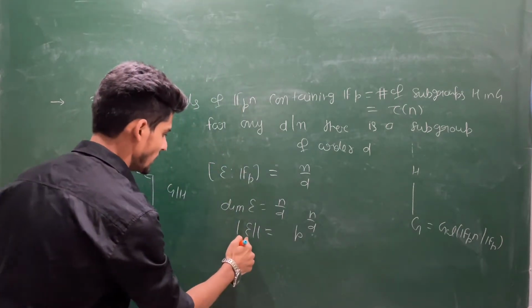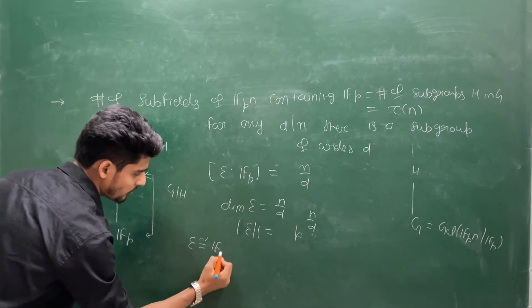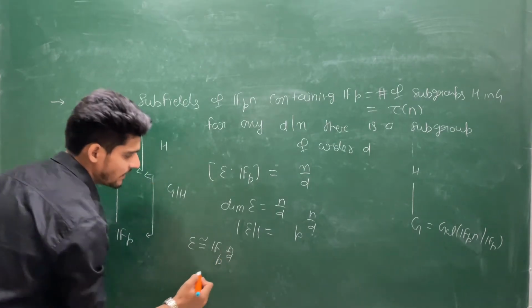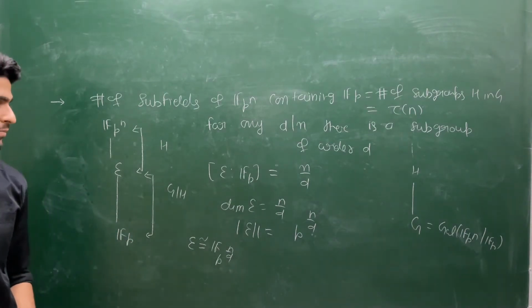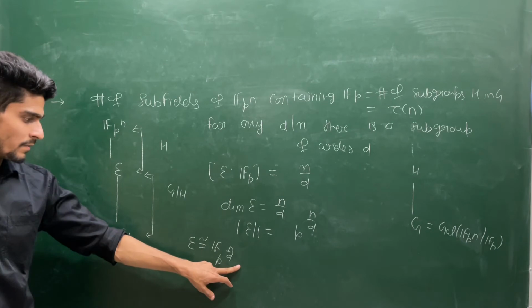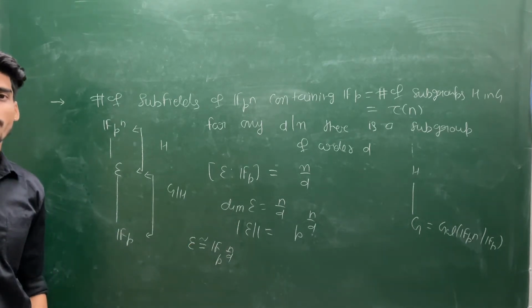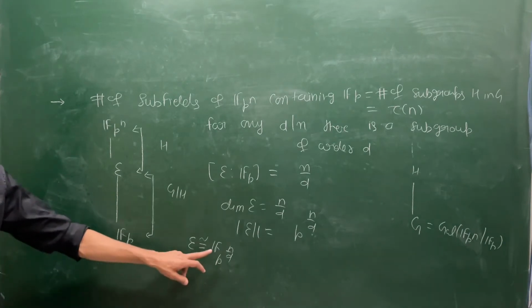Then you can regard your E as isomorphic to the field of p power N by D, because there is a unique field up to isomorphism for any given order p power N. So this E must be isomorphic to F p power N by D, that is nothing but the collection of all roots of the equation x power p power N by D minus x.